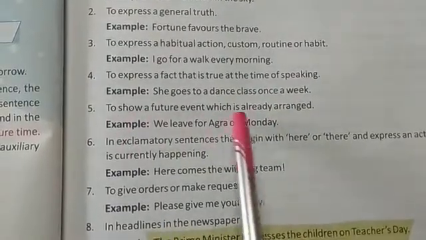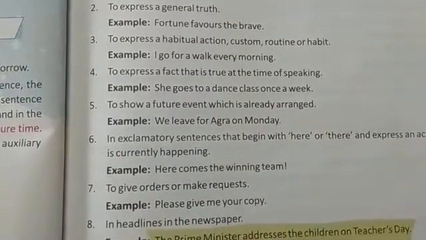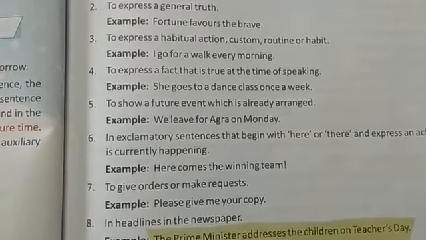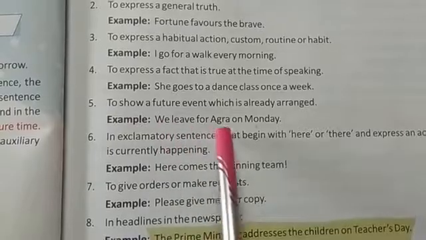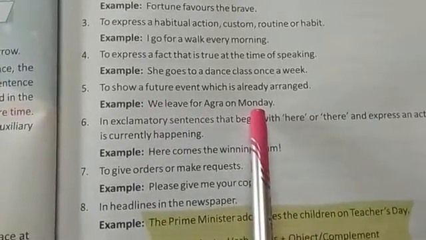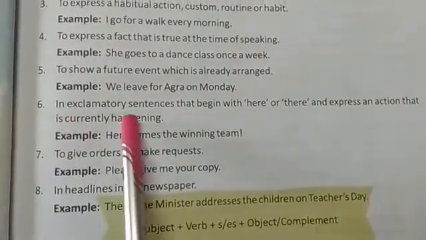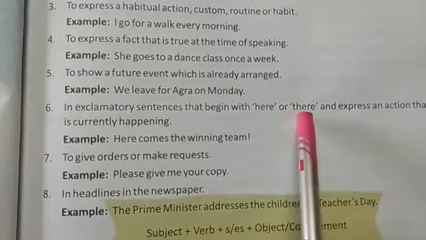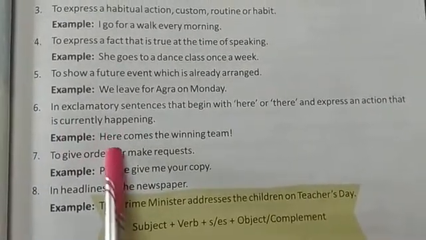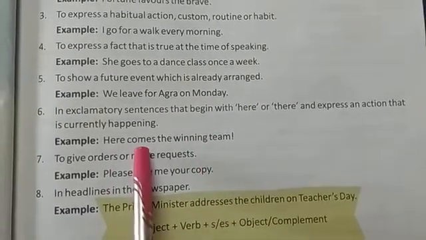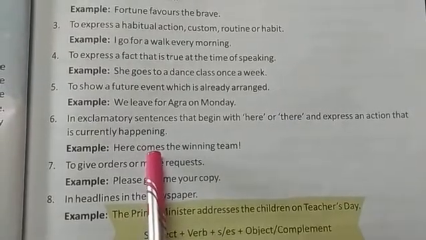Number 5, to show a future event which is already arranged. So to express any kind of future activity which is already arranged, like we leave for Agra on Monday. This is a future event which has already been arranged. Number 6, in exclamatory sentences that begin with here or there and express an action that is currently happening. Here comes the winning team. Here comes is the verb and it is in V1 form. So it is simple present tense.